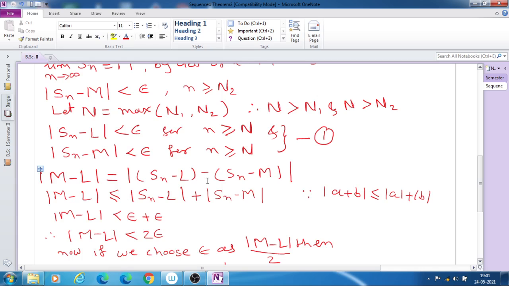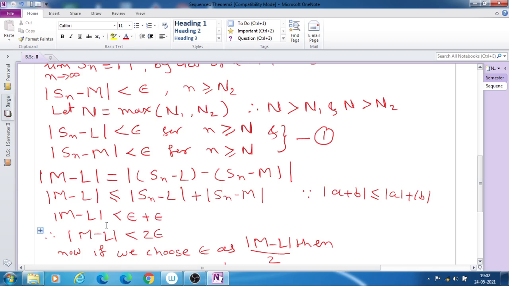Therefore, instead of equal to, we write less than or equal to mod Sn minus L plus mod Sn minus M. Now each modulus value is less than epsilon, as written in equation number 1. So instead of the modulus we put epsilon.